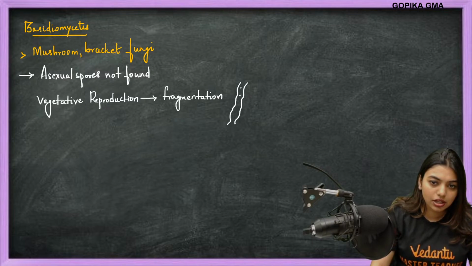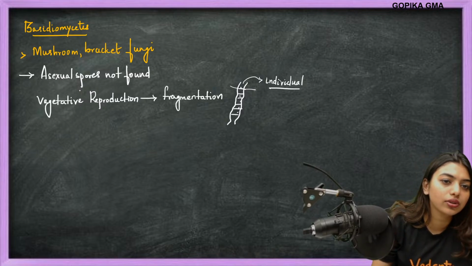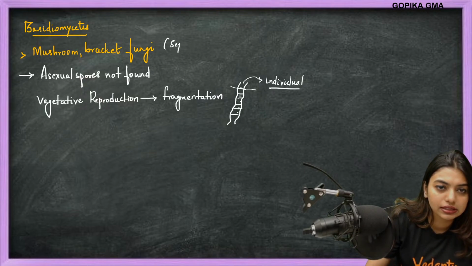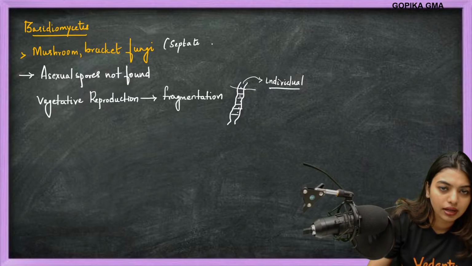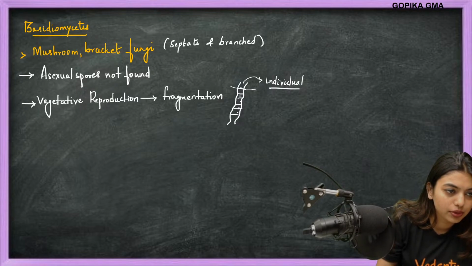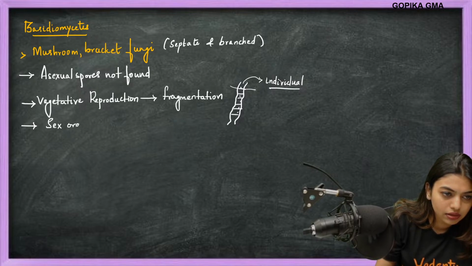This is branched and septate. They will be broken into pieces, and each piece can give rise to a completely new individual. I will write it here: they have septate and branched hyphae. Vegetative reproduction is fragmentation. Now, sex organs are absent, not found.